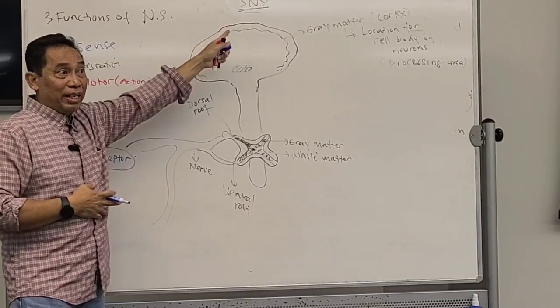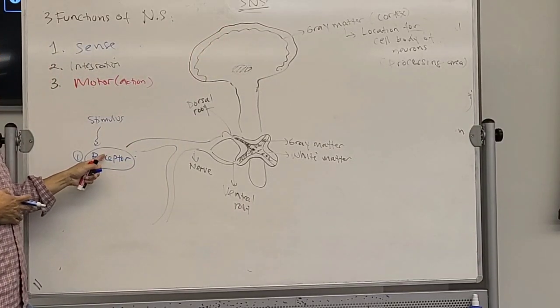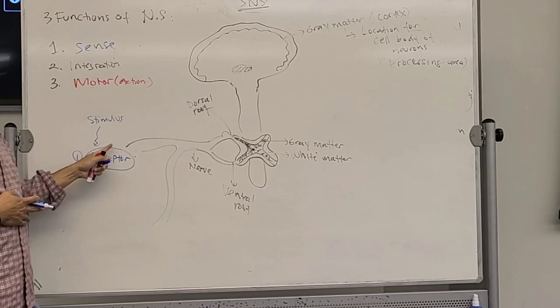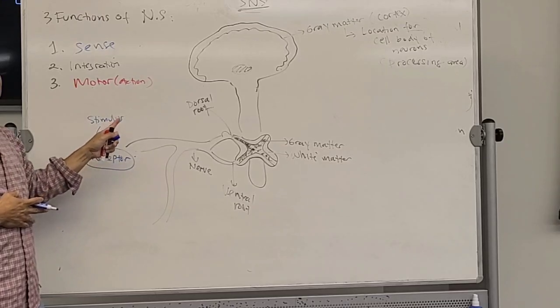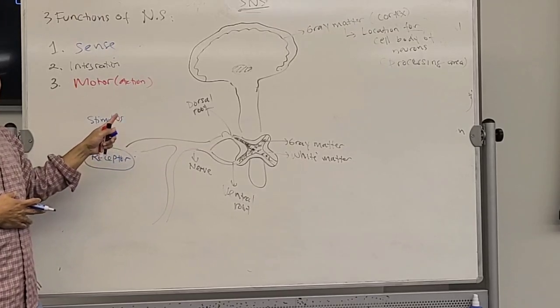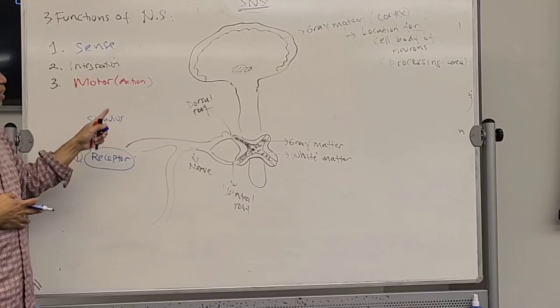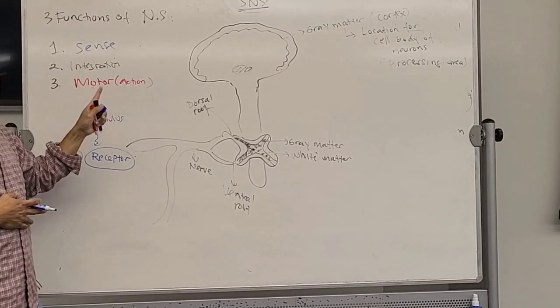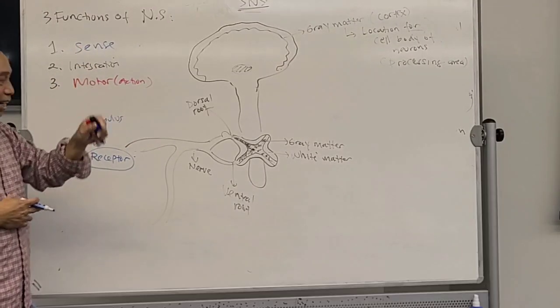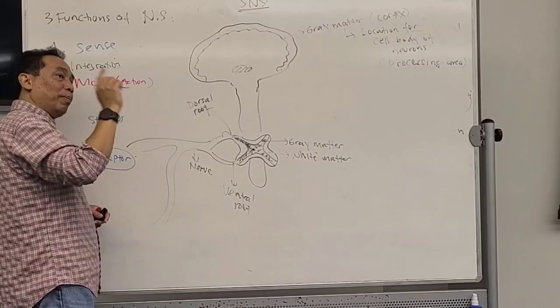In order to carry it, they need the second component. What do you call the neuron that carries sense? Sensory neuron. Sensory neuron will look like this.